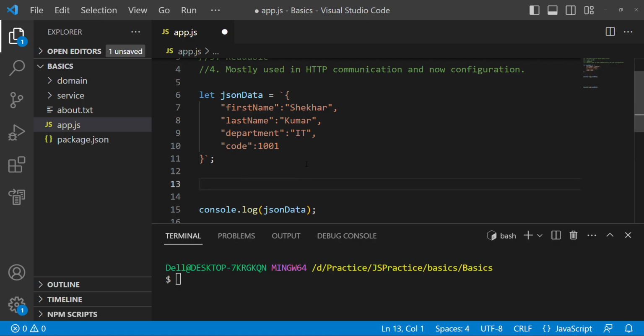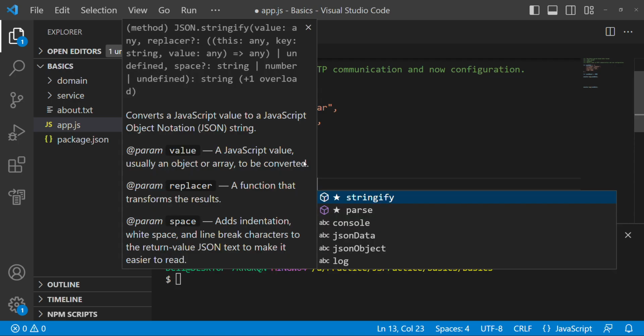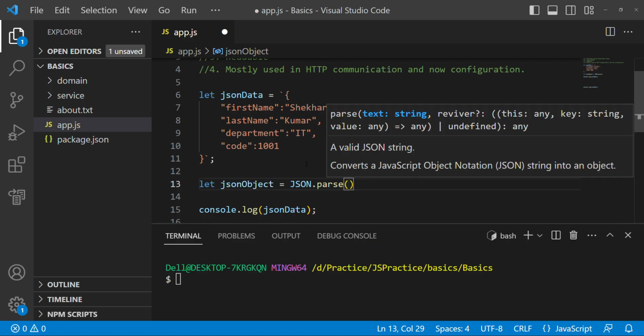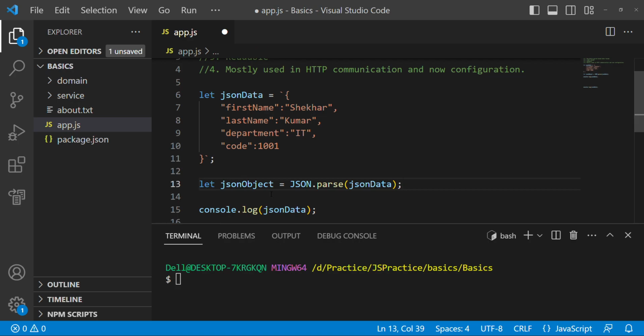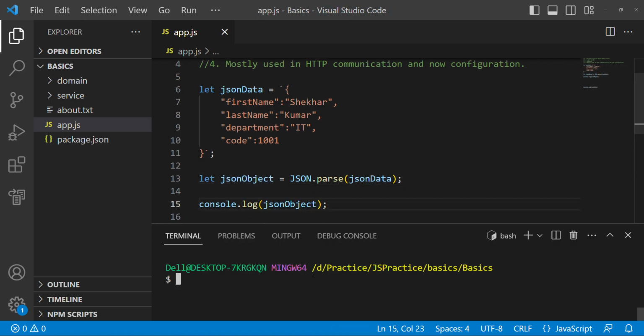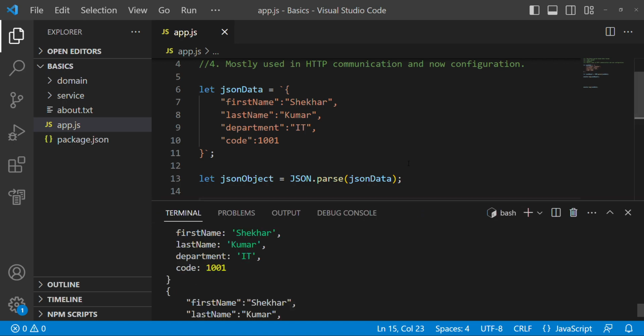Let JSON object is equal to, we have a class called JSON and we have a static method of that, the parse method, and you just supply the JSON string. It's a JSON string. JSON data is in a string format. Now print this JSON object and see the output. Yeah, here it is.